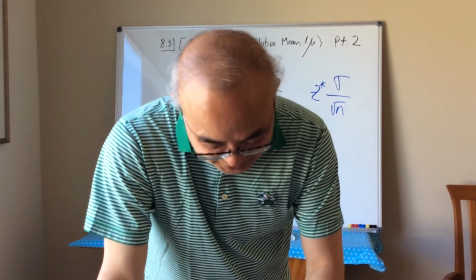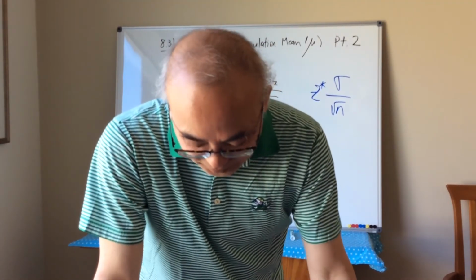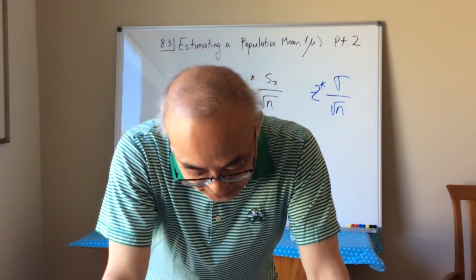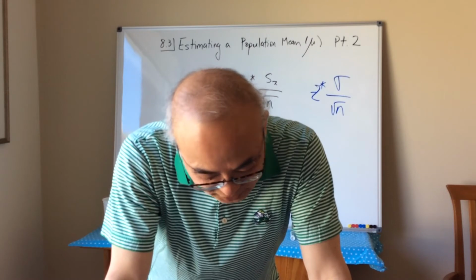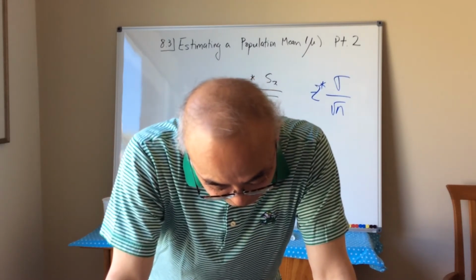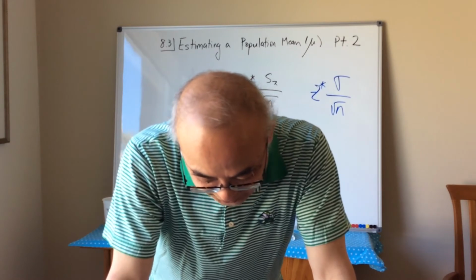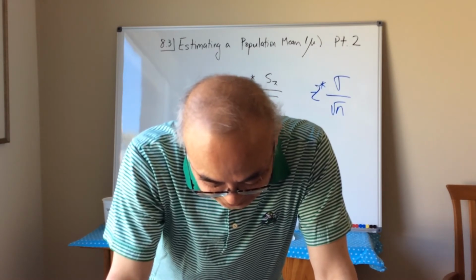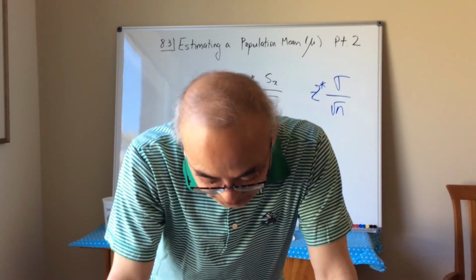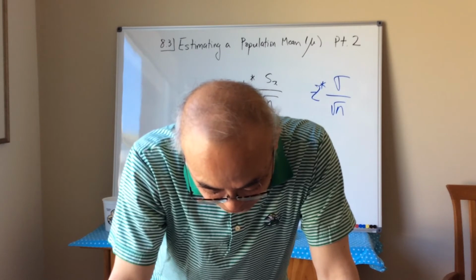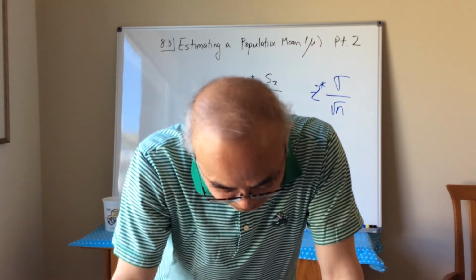So let's do the example there underneath on page 539. How many monkeys? Researchers would like to estimate the mean cholesterol level mu of a particular variety of monkey. Okay, they would like their estimate to be within 1 milligram per deciliter of the true value of mu.